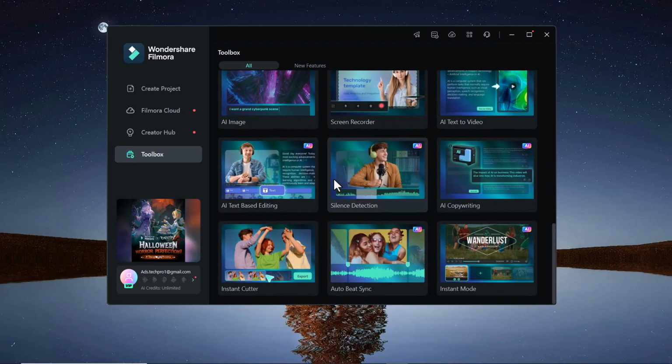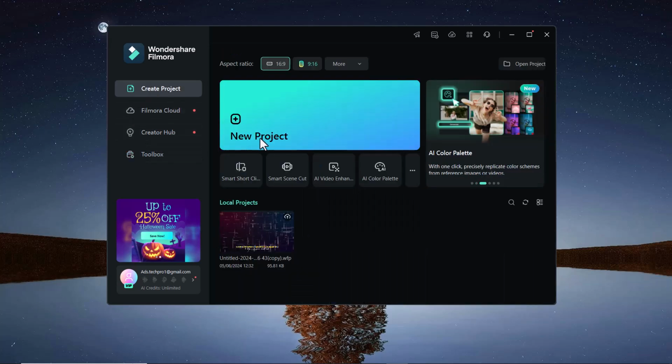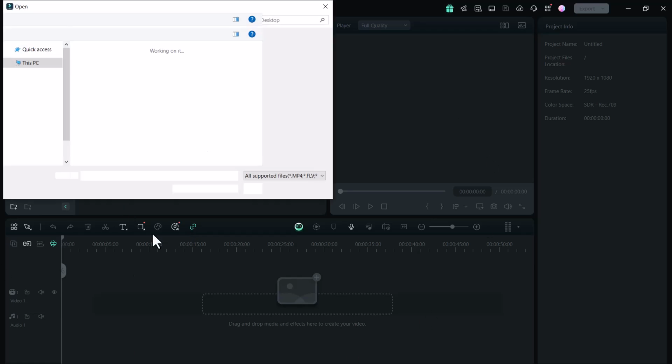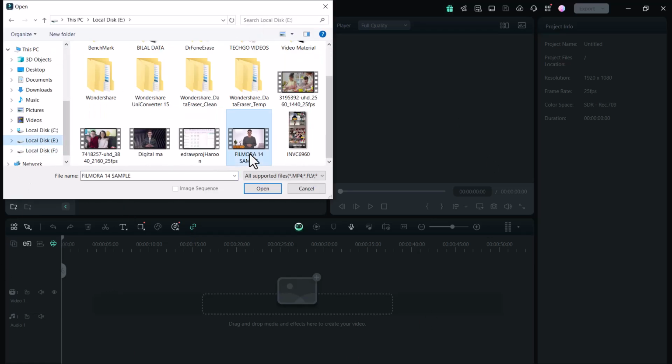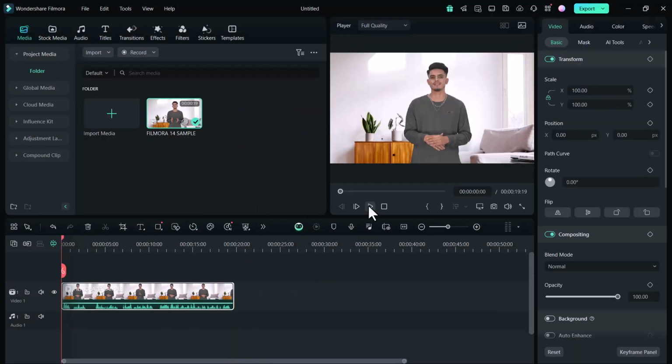Alright, let's dive in and reveal the first feature, the AI Voice Enhancer. To get started, we will head into a new project. I will begin by importing a clip I have prepared, then add it to the timeline. And let me play the clip.